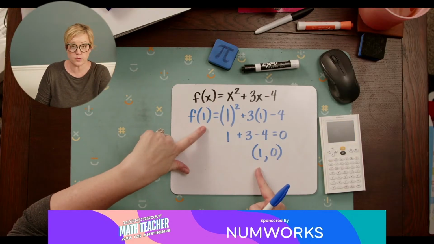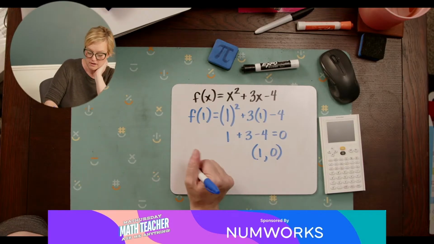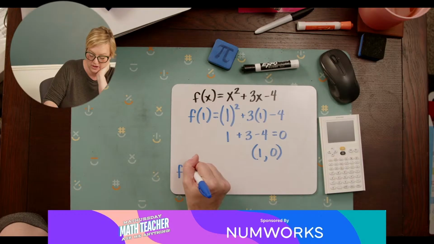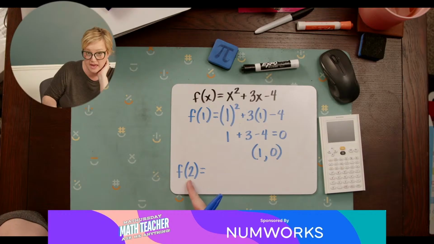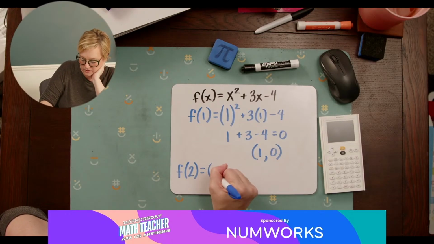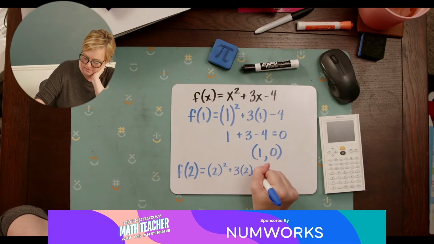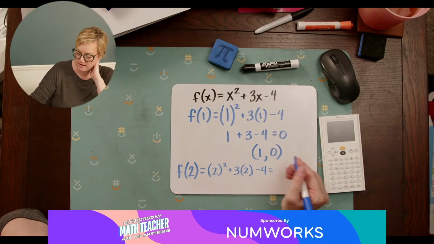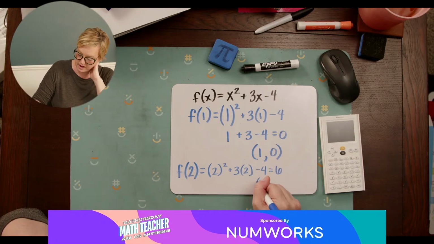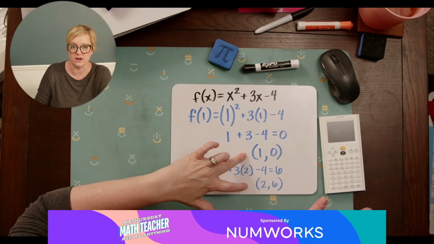Okay, now I can do this with any value. I can always substitute in that function notation. I could figure out what f of 2 is, right? If x is 2, that's my input, so I'm going to put in 2. So I've got 2 squared plus 3 times 2 minus 4, which is 4 plus 6, which is 10, minus 4 is 6. So we've got another point here, which is (2, 6). So now we've got 2 points for our quadratic equation, okay?